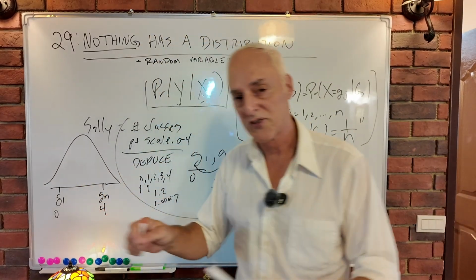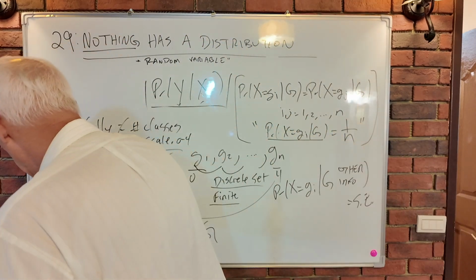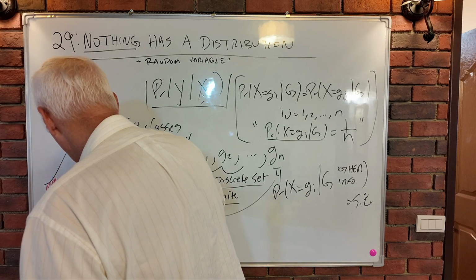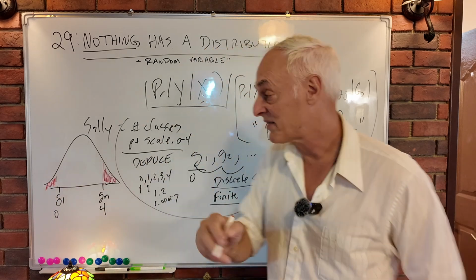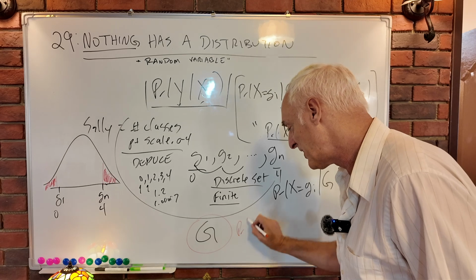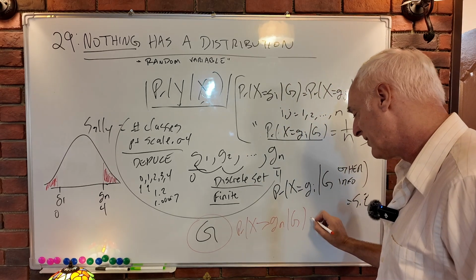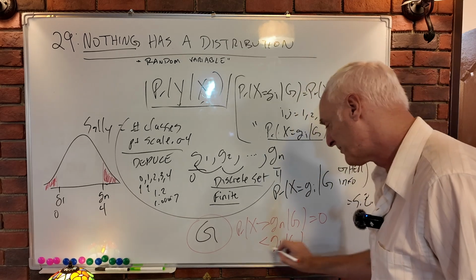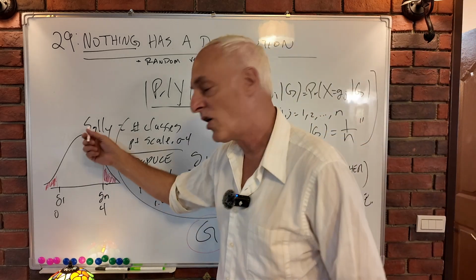Because the normal distribution gives probabilities from negative infinity to infinity, we're going to have areas which give probability to impossible events conditioned on G. Given G, the probability of X being greater than Gn is 0, or being less than G1 is 0. But using this normal model, we'll get something.